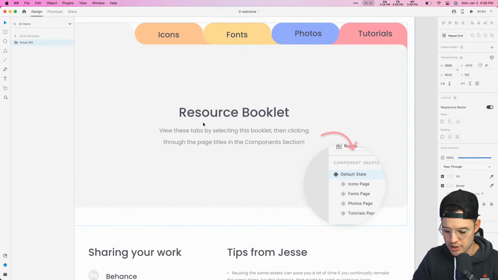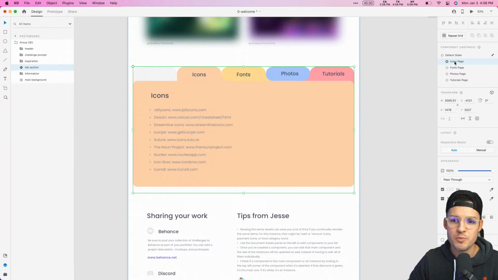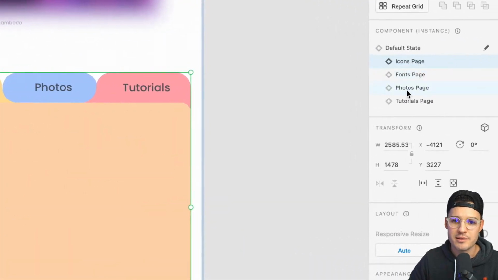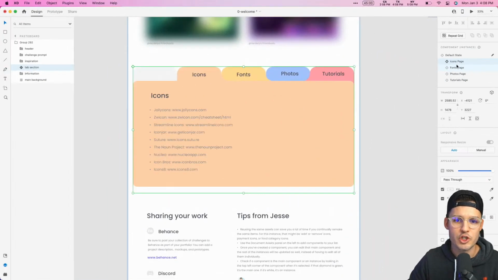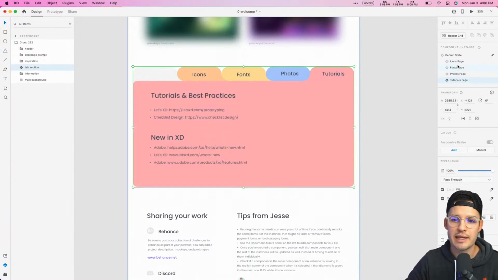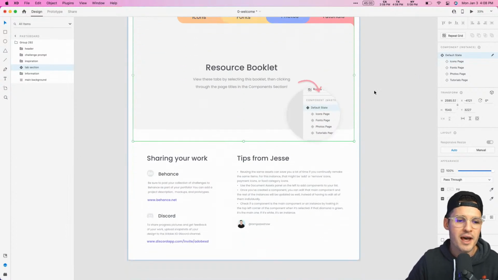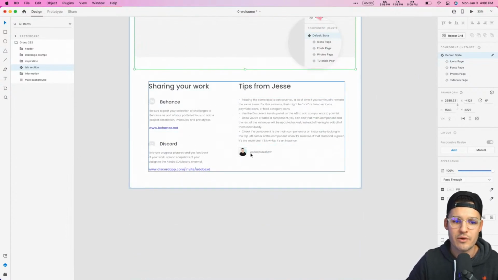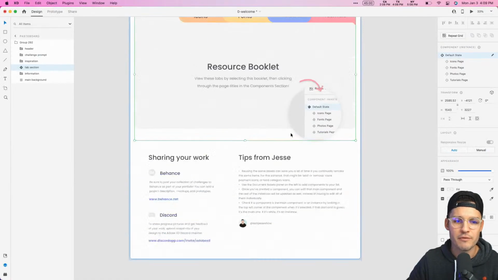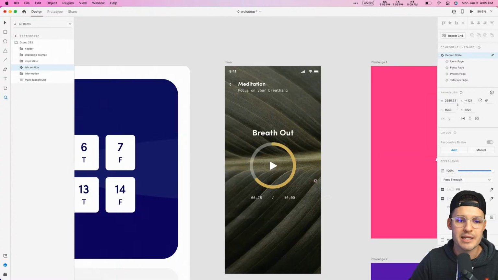And then we have actually a group of, well, a symbol in here, and you'll be able to change it by using the components menu up here. You can change the state of that component using a handy dandy Adobe XD feature called components and component states. We'll be able to flip back and forth, and you'll find links to different assets, resources, icons you might want to find. And then you'll have some more tips down here. And then there's a little bit of info about me if you are interested in it. That's what you're going to get in your file every day. Let's jump into today's file.